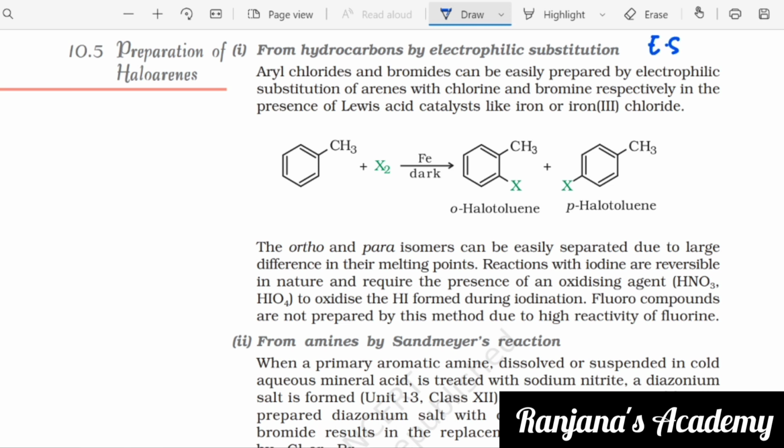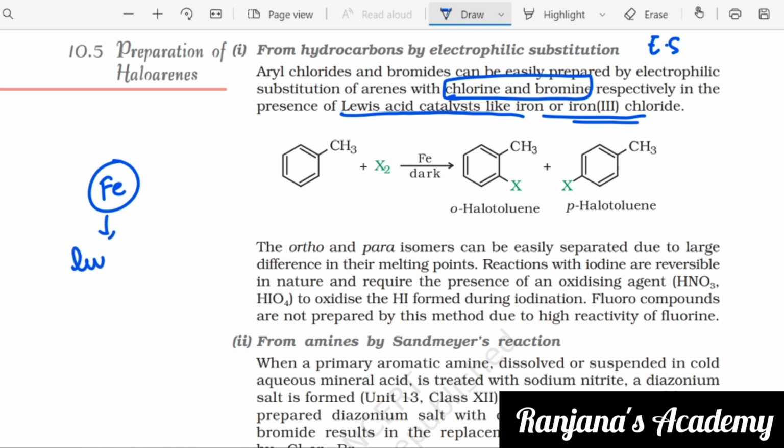So aryl chlorides and bromides can be easily prepared by this process of electrophilic substitution of arenes with chlorine and bromine respectively in the presence of Lewis acid catalyst like iron or iron chloride. So you need iron or iron chloride. Any compound of iron is needed here. It acts as your Lewis acid catalyst.